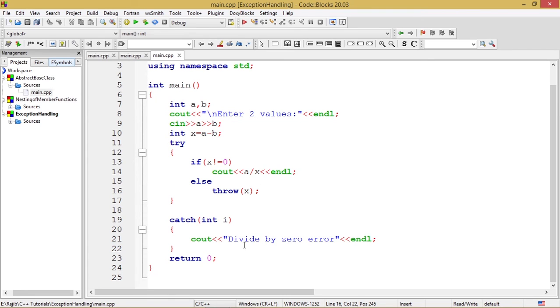It will just show him or her the message divide by 0 error, and the program will run smoothly. So this is the concept of exception handling in C++.